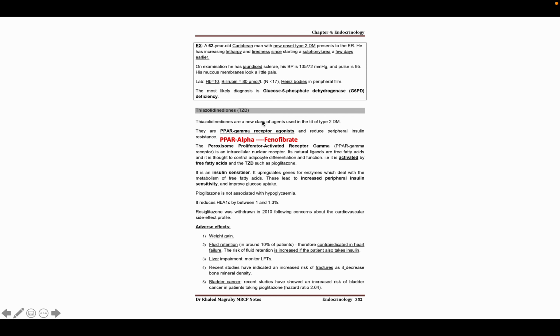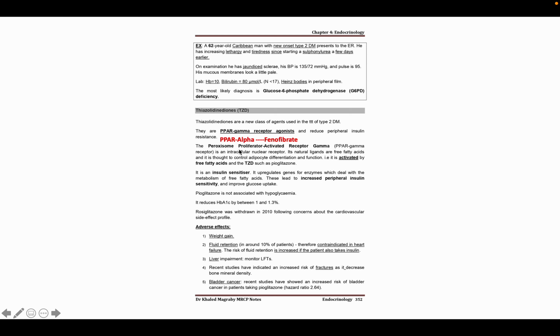Now come to the thiazolidinedione. Actually, it is not used in the current era because of some side effects, but it is important for the exam because we need to know the side effects. The mechanism of action is that it acts as a PPAR gamma receptor agonist. Importantly, the PPAR alpha agonist is fenofibrate, so you have to know and correlate them.